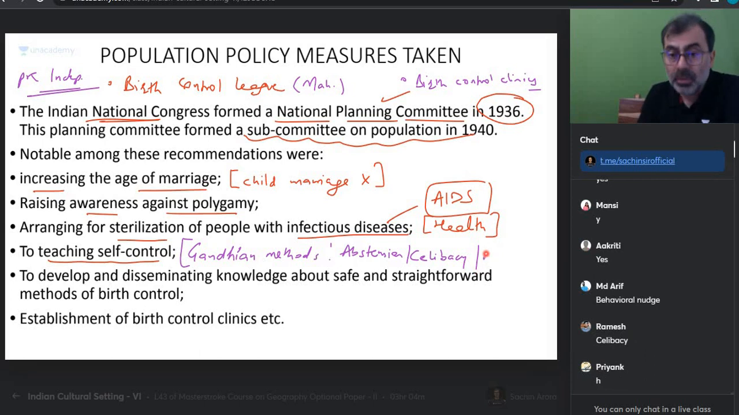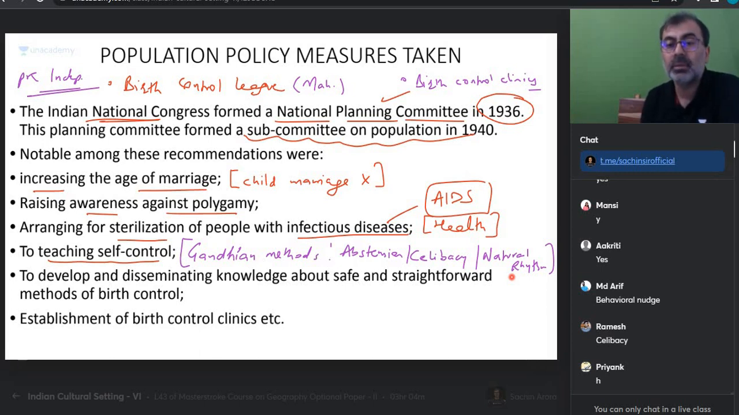Celibacy suits Gandhi ji, it doesn't suit me. So they said okay, natural method, natural rhythm method. What is the natural rhythm method? In the menstrual cycle of a female, there is a window in which the female cannot conceive. That period is called the natural rhythm method. Now the class is not on the natural rhythm method. Some of you would want me to explain natural rhythm.